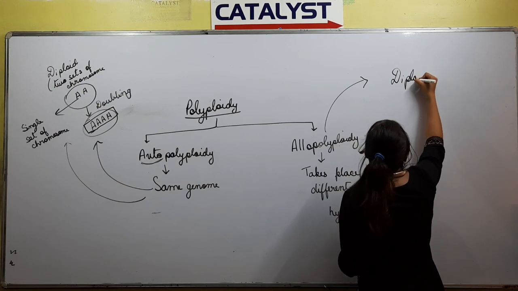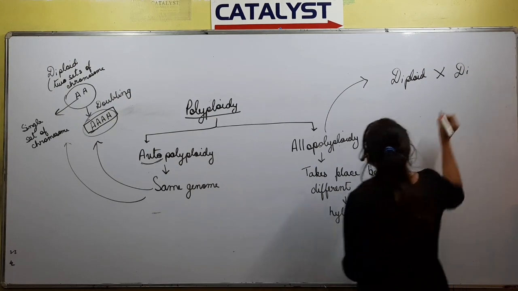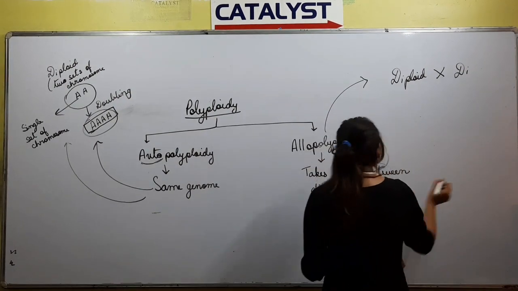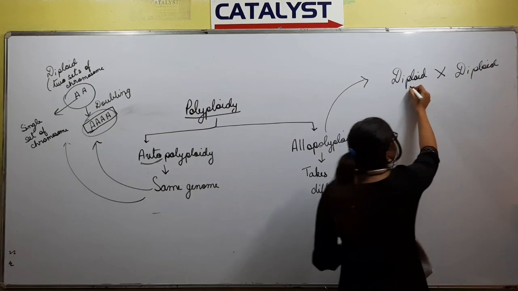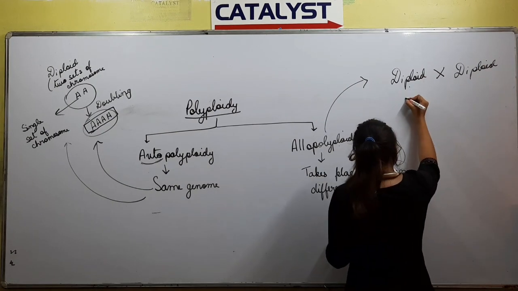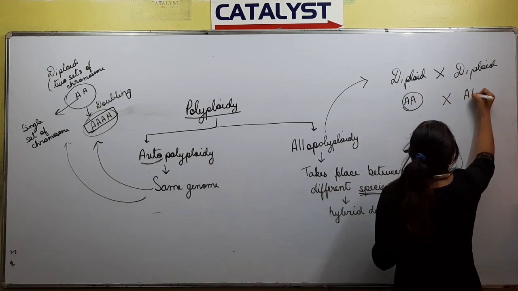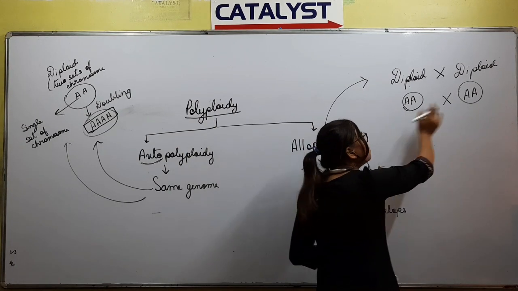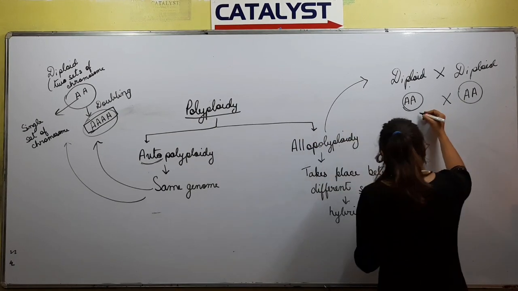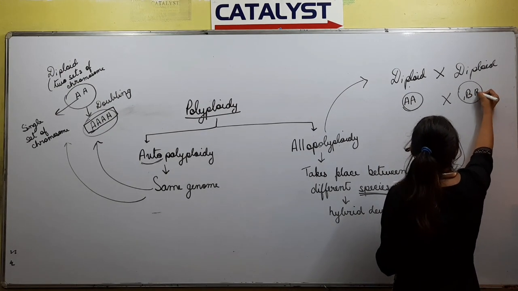Suppose this is a diploid organism and there is another diploid organism, because I have already mentioned that there are two different species. This is from one species, this is from another species. So this individual has two sets of chromosomes, and this other individual will also have two sets of chromosomes.